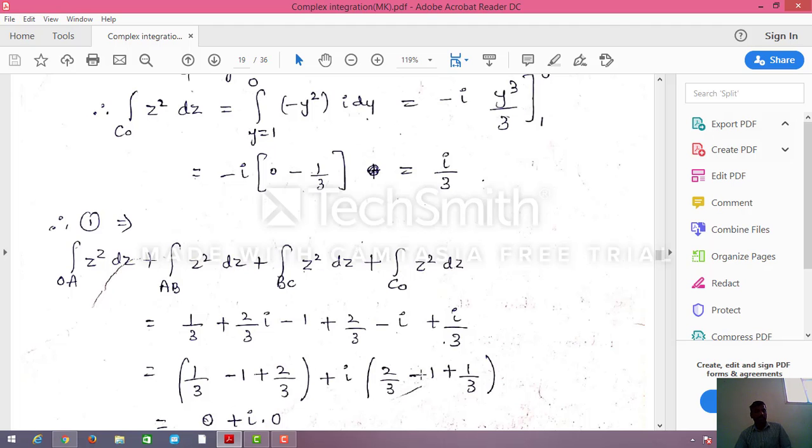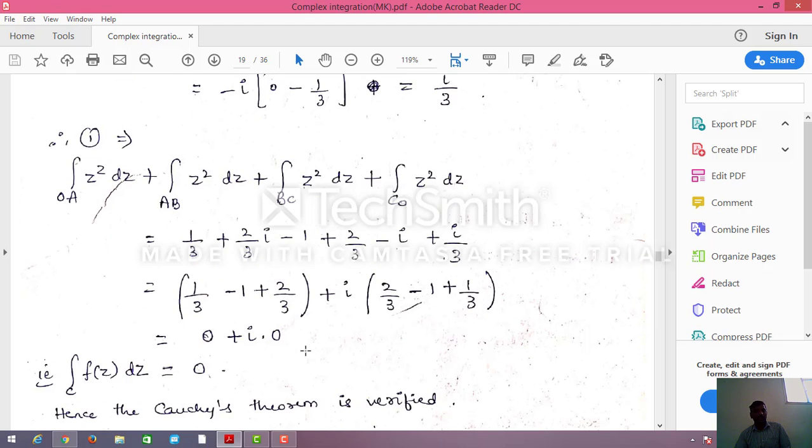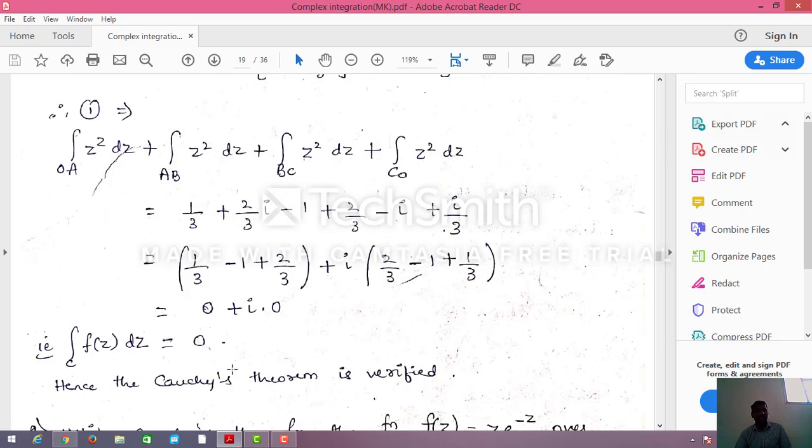Imaginary terms are all one group. If you add these, you will get real terms all 0 and imaginary terms all 0. Integration over C of f(z) dz equals 0. Hence Cauchy theorem is verified.